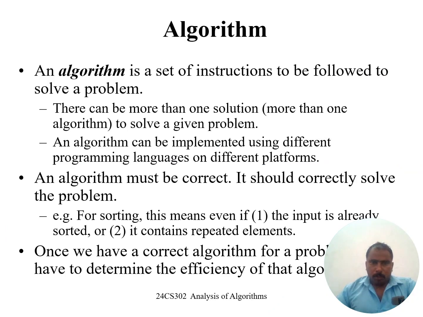Today we are going to discuss algorithms. What is meant by an algorithm? You need to understand this; only then can you solve any problem. You can write any programming code, for example in C, Java, or Python. If you are writing any code, the first step is to write the algorithm: how to solve that problem. An algorithm is nothing but a step-by-step instruction to solve a particular problem. Okay, you need to understand this.